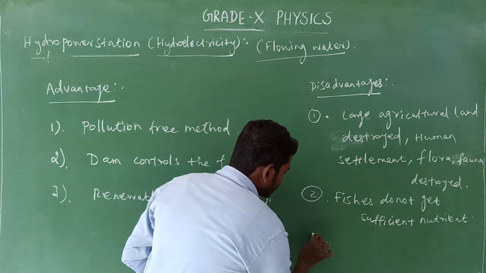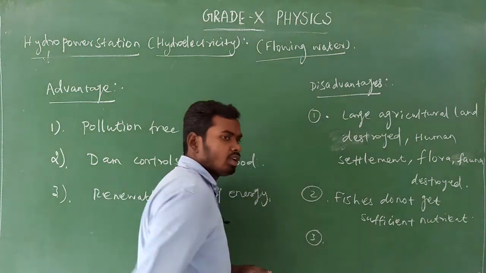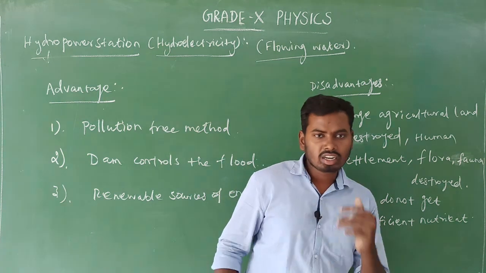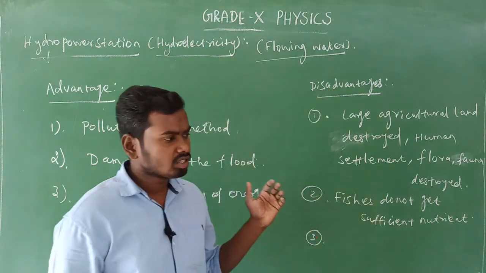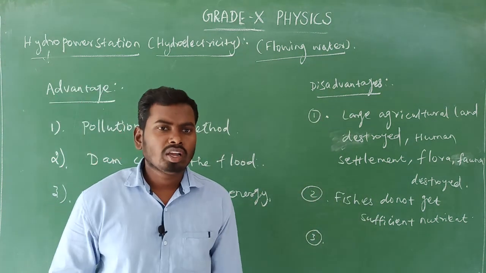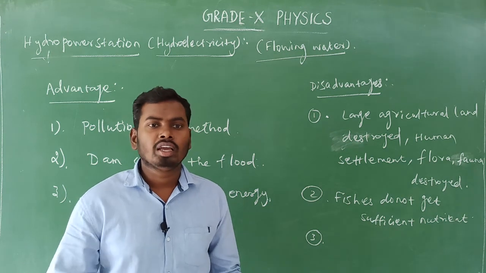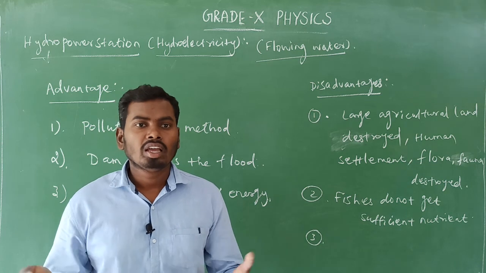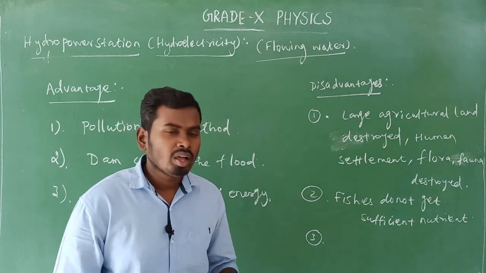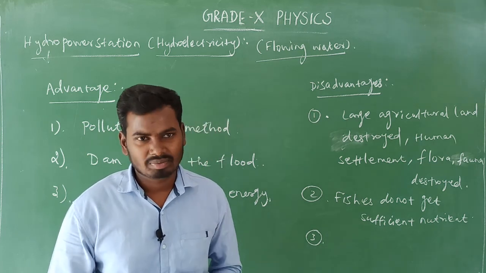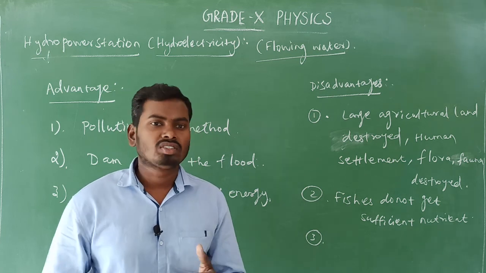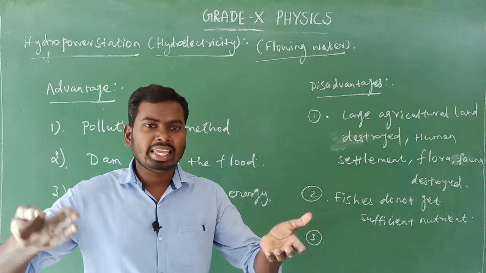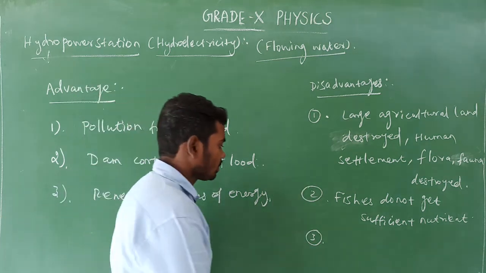And third disadvantage, what is it, sir? Yes, the storing of water imbalances the ecosystem, because some plants get destroyed, some plants become rotten. So it makes the imbalance in the ecosystem.